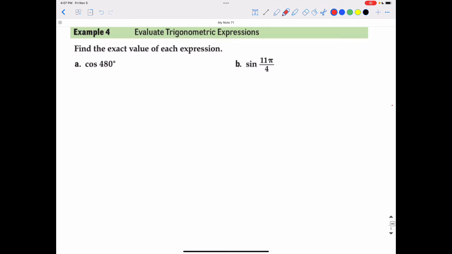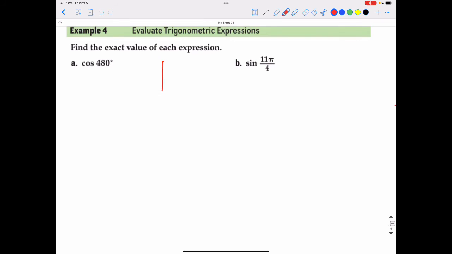We can evaluate trig expressions, again, using reference triangles. We can find the exact value of each expression, the cosine of 480 degrees. So the cosine of 480 degrees would be a full 360 degrees plus 120 degrees past that, which would put my terminal side right there with this reference triangle.